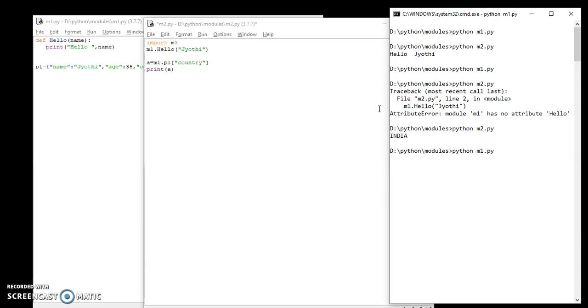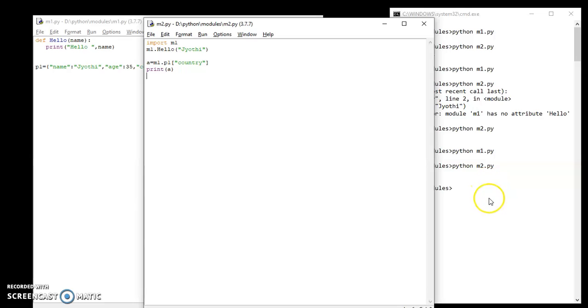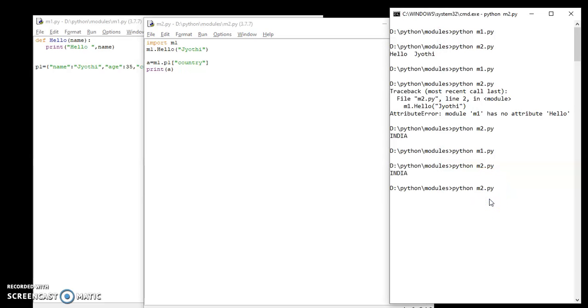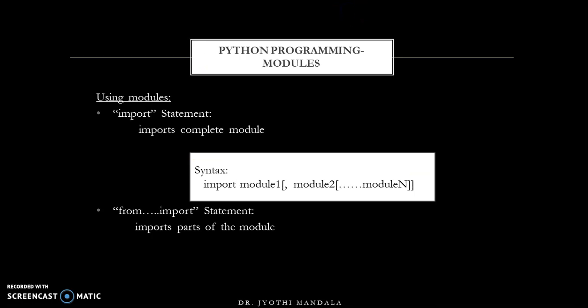Python m1, and Python m2. So I am not getting an output. Oh sorry, I haven't saved this one. So let us execute this one. So you'll get an output of both. So import m1 will import the complete thing, right? Okay, so this is how the first thing will be used.